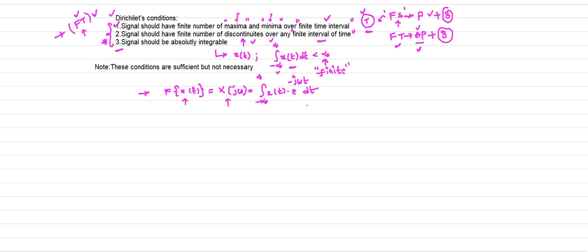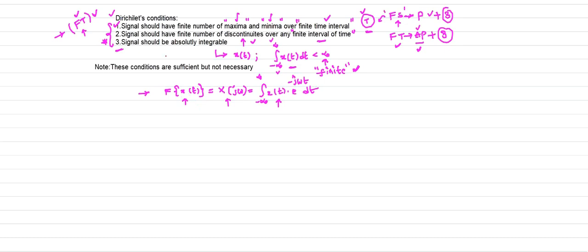So X of j omega equals the integral from minus infinity to plus infinity of x of t e power minus j omega t dt. If you want to apply the Fourier transform to a continuous time aperiodic signal, the signal x of t must be absolutely integrable. That means if you integrate this signal in the range of minus infinity to plus infinity, you should get a finite value. Otherwise, this formula does not hold good. This formula holds good only whenever your signal x of t is absolutely integrable.